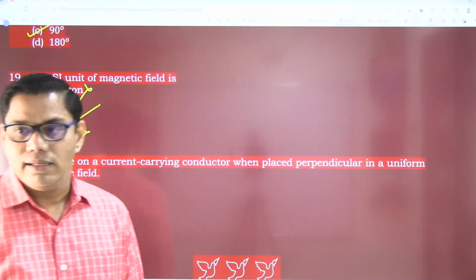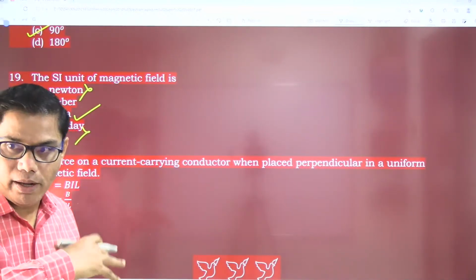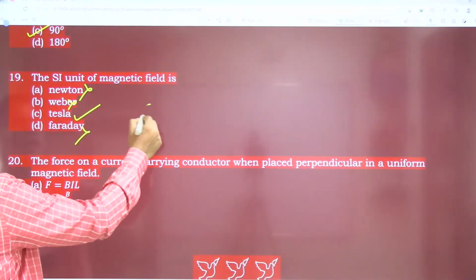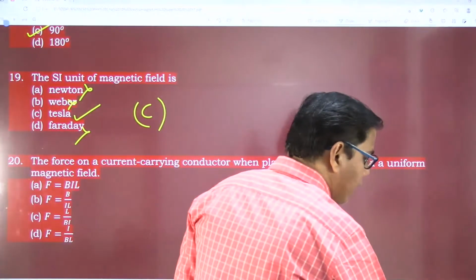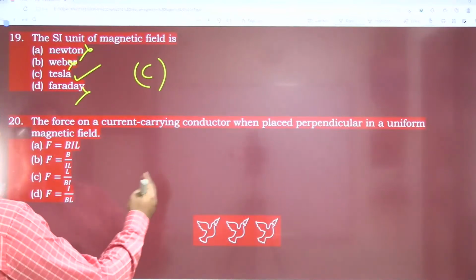Correct answer is Tesla. Okay, I think along with Weber, there is something else also. So Weber is not the correct answer. Tesla is the correct answer, right? Is it right?